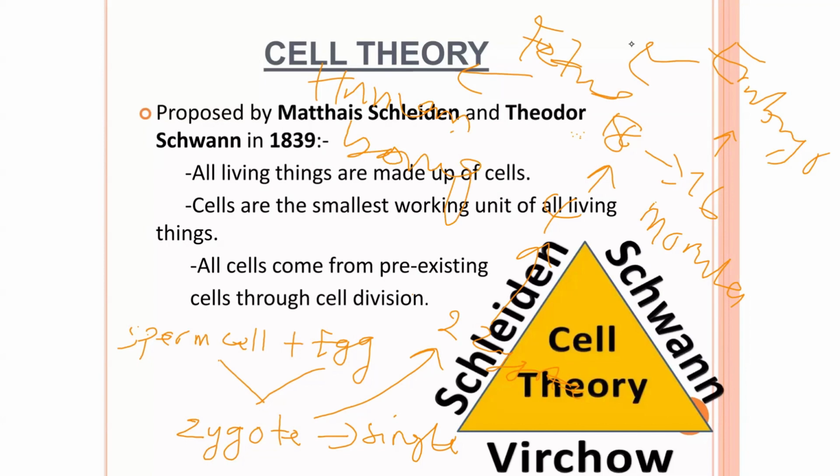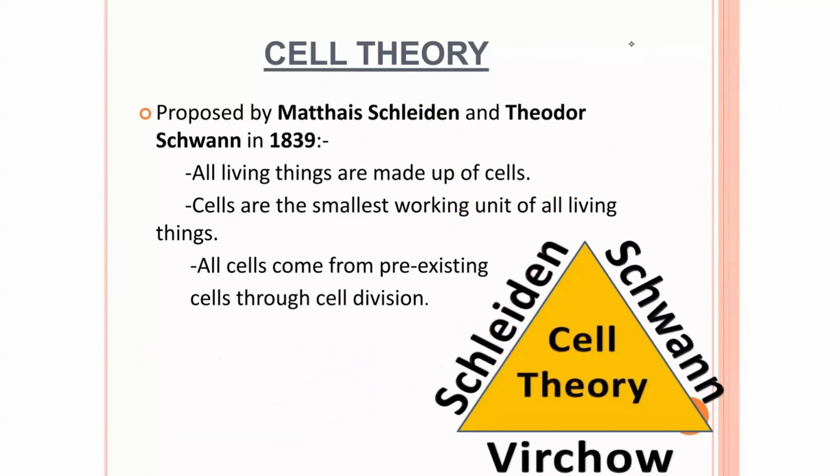So ladies and gentlemen, this is how the journey of life started. It started from a single cell. So you can't have just a new cell on its own, unless it comes from one cell. So it means that life is coming from a particular progenitor cell. Okay. So this is some basic cell theory: all living organisms are made up of cells, and cells are the smallest working unit of all living things. And all cells come from pre-existing cells through cellular division. And now we are going to look at the next slides.